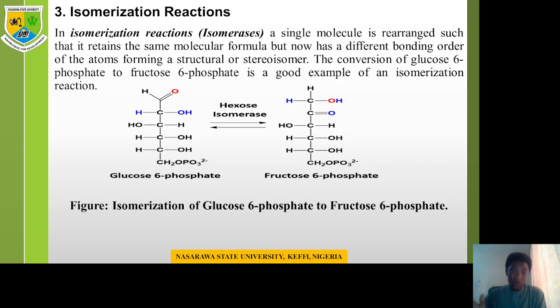A fructose. But you can see that the phosphate group is still on carbon number 6. As you can see, the OPO3, that's the phosphate below in carbon number 6. They are all in the same position. It's just the keto group that is rearranged.